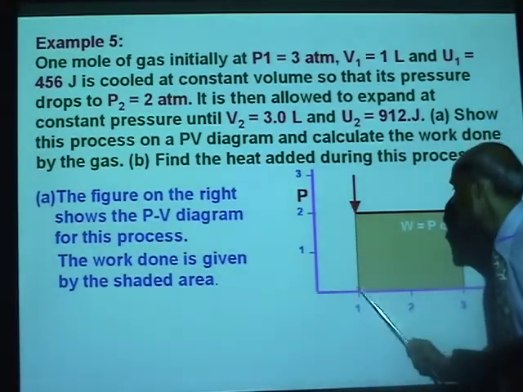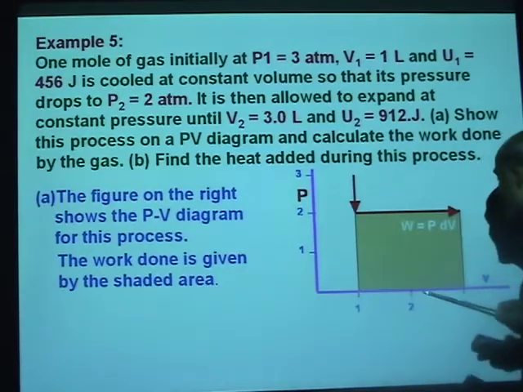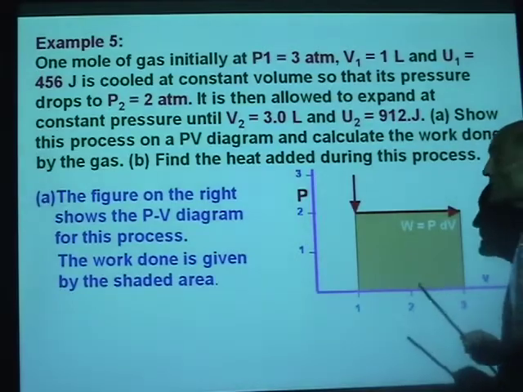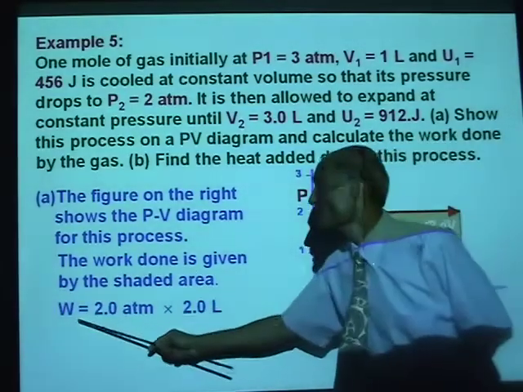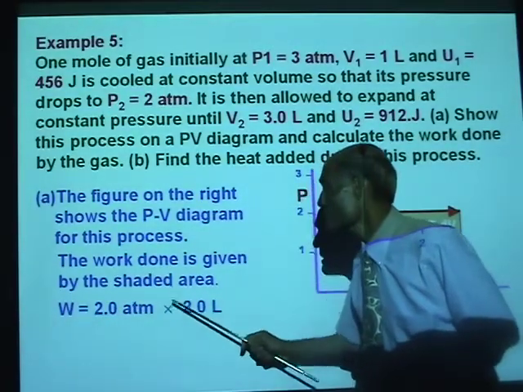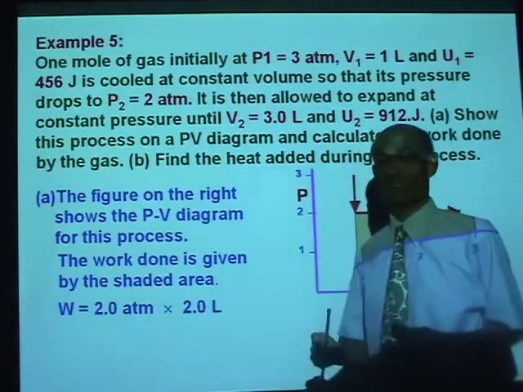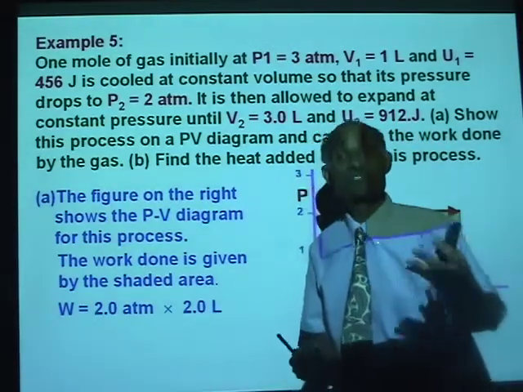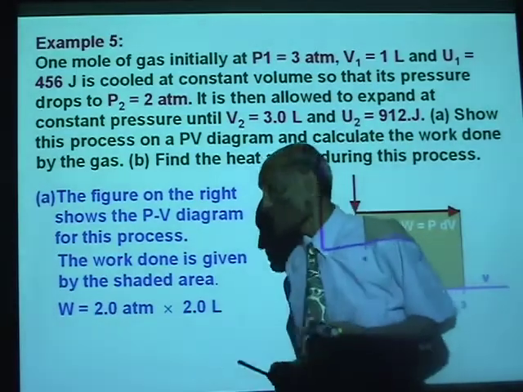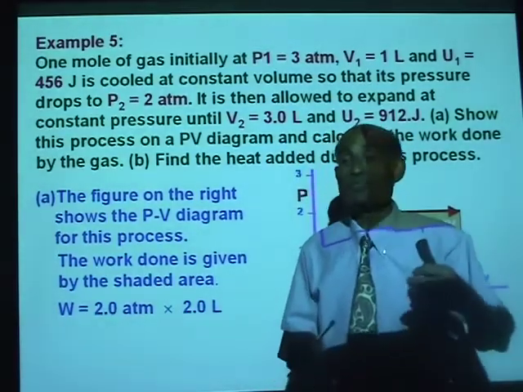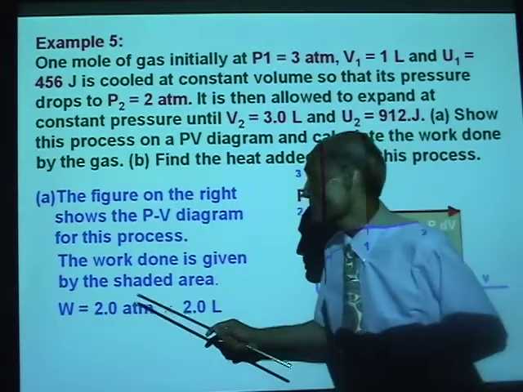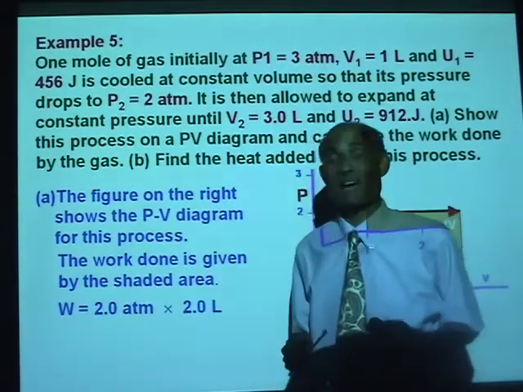P is 2 atmosphere, dV, the change in volume, is 3 minus 1, that is 2 liters. So work done is 2 atmosphere times 2 liters. Well, in order to get W, the work done, in joules, the pressure in atmosphere has to become pressure in Pascal. Now, how do you convert atmosphere to Pascal?